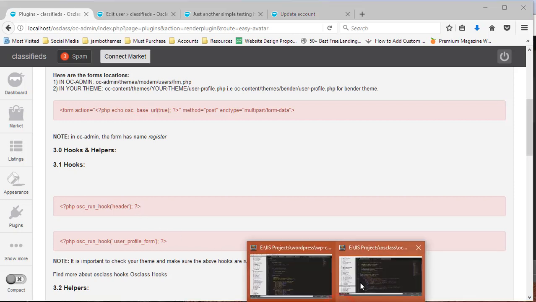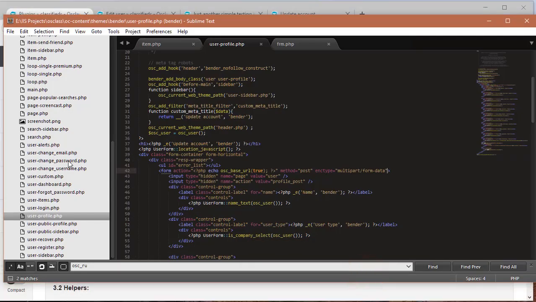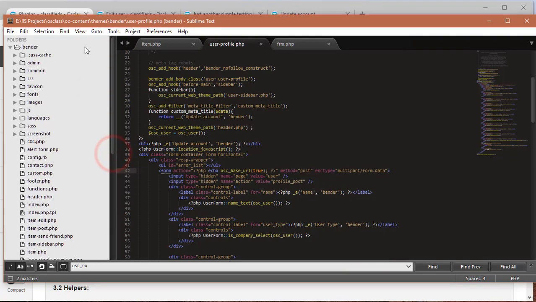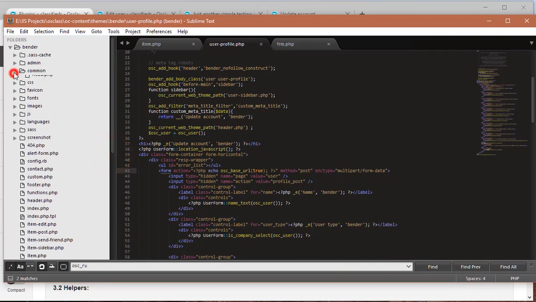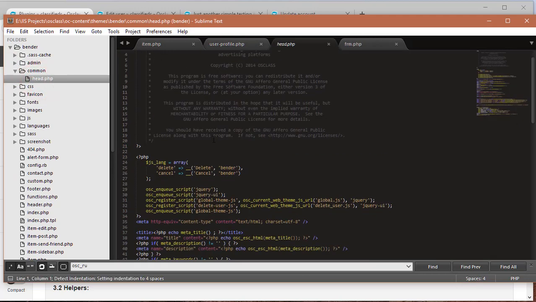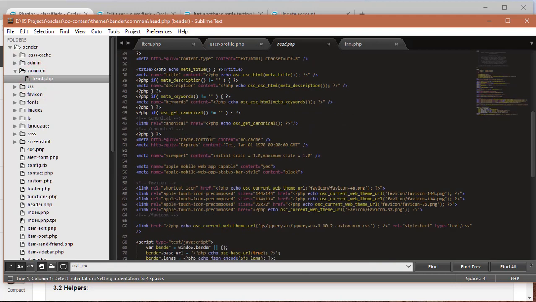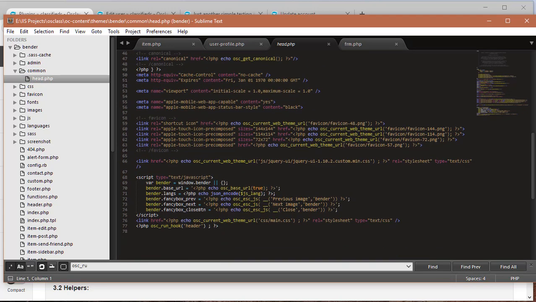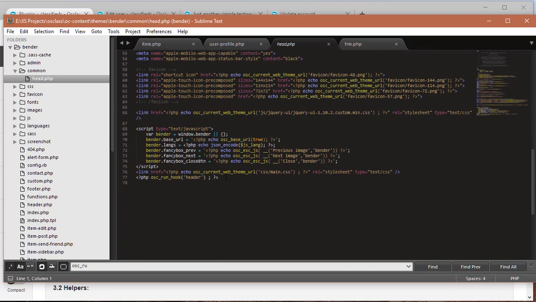So we are just going to confirm if Blender theme is running that hook. Here I'm on my Blender folder, and I think it's in the head section of this file, and there you have it. So Blender is running the header hook right here, so we don't need to add it.